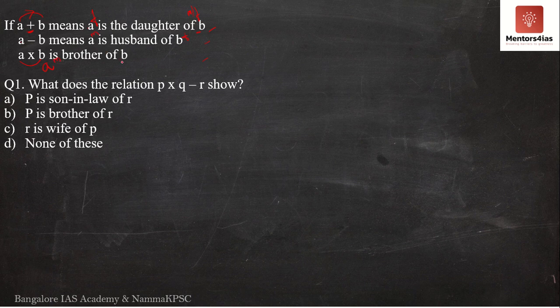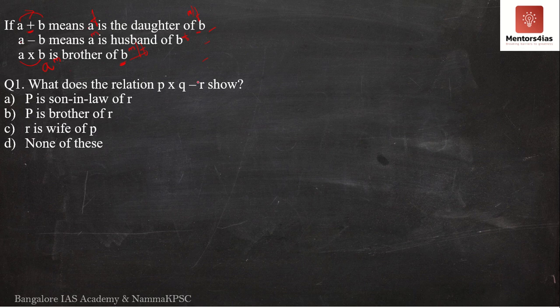However, I cannot determine the gender of B. B may be the sister of A or B could once again be the brother of A. So it could be male or female. I don't know the gender of B over here. So it is based on these relationships that you must determine how P, Q and R are related to each other.